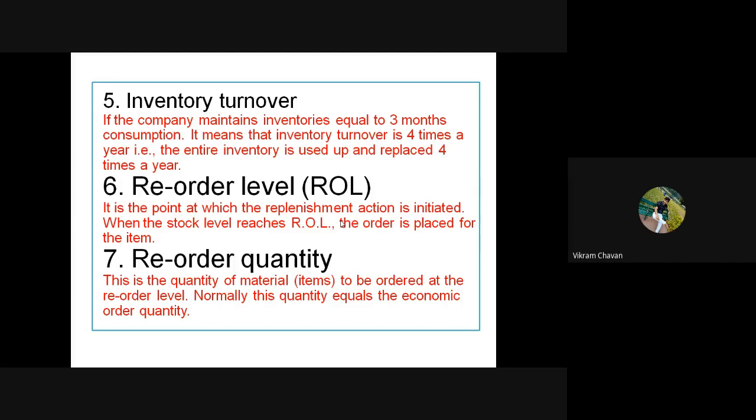So that is nothing but the reorder level. Then reorder quantity is the quantity of material to be ordered at the reorder level. That quantity will be considered as the reorder quantity, that we have discussed in the last lecture.